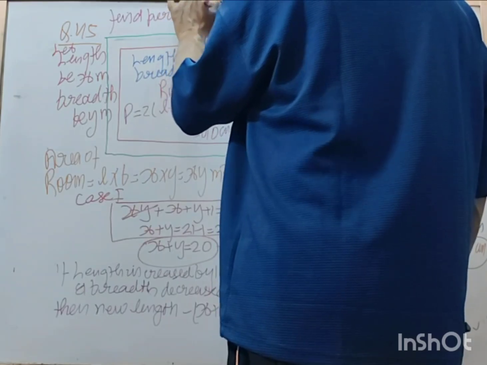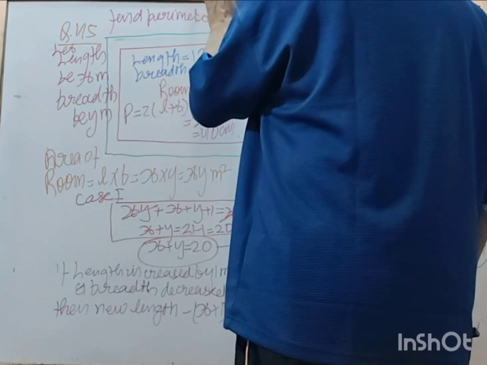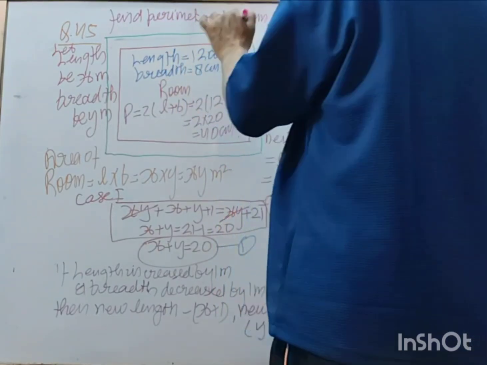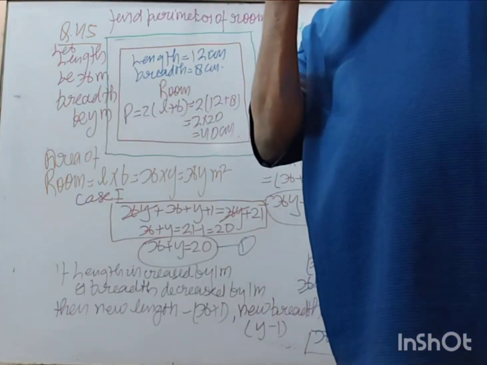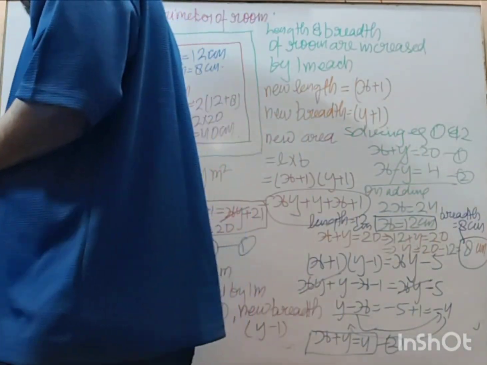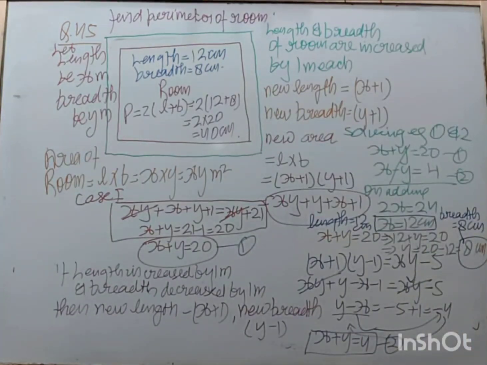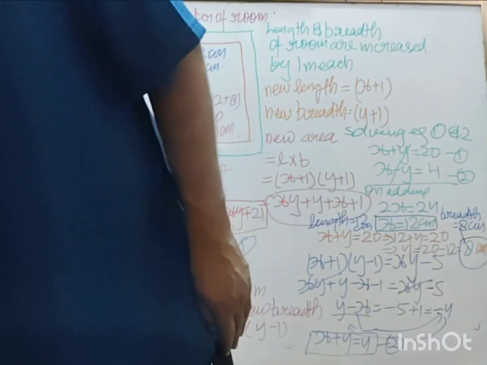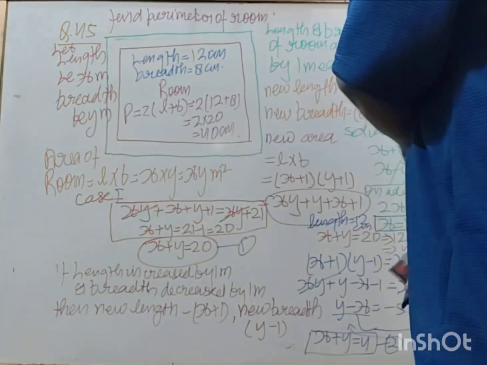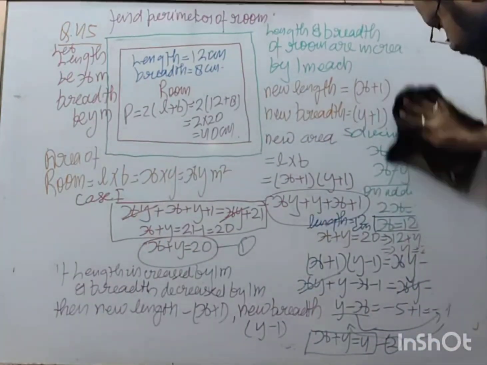Sir, at the end how did we know that we have to take the perimeter of a rectangle? When length and breadth are not equal, then obviously it will be a rectangle. Okay, sir. And when it will be a rectangle, then we go by this. Right? Sir, this was question number 45.